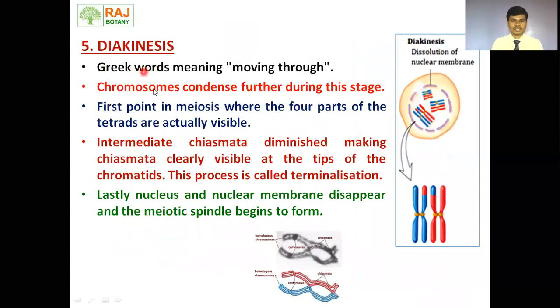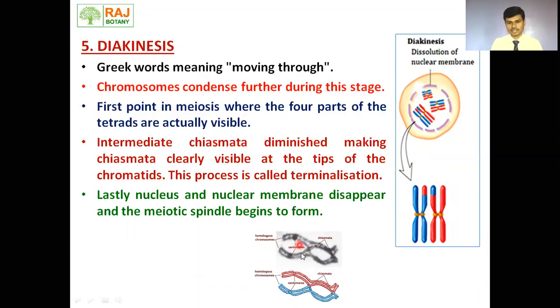Then diakinesis, which means moving through. Chromosomes condense further during this stage. Here we can see the chromosomes are condensed and become short. It is the first point of meiosis where we can see all four parts of the tetrads. Intermediate chiasmata diminish, making chiasmata clearly visible at the tips of the chromatids.